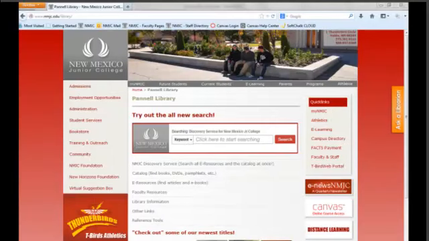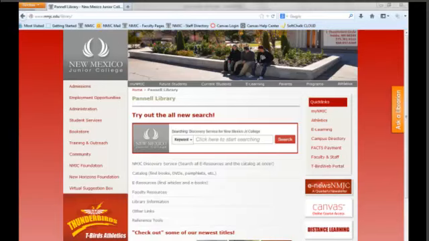Now think about how many journals, magazines, and newspapers are printed in just the U.S. alone each month. There's no way to keep all of that printed material in the library, but we want to offer our students the best possible resources, so there's got to be a better way. That's where the databases come in.